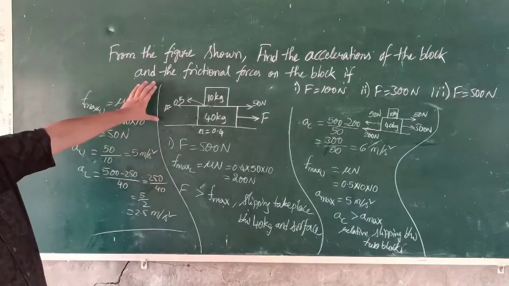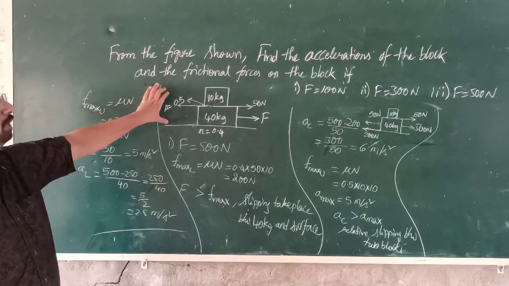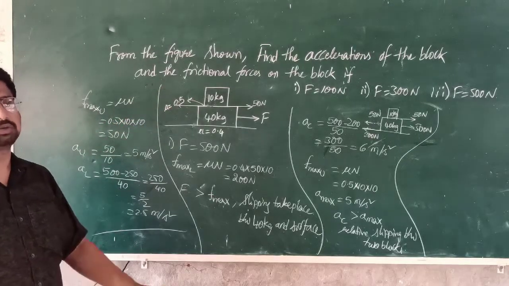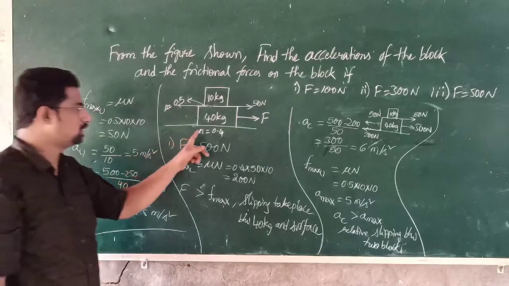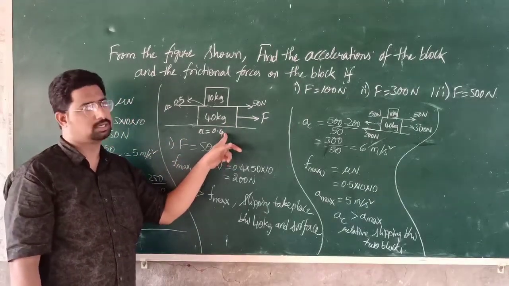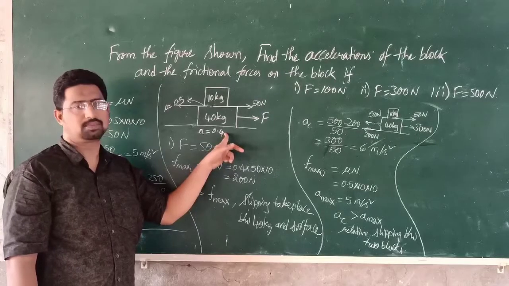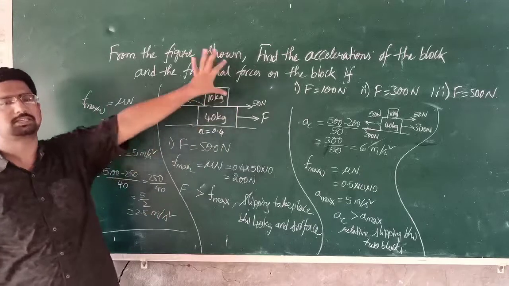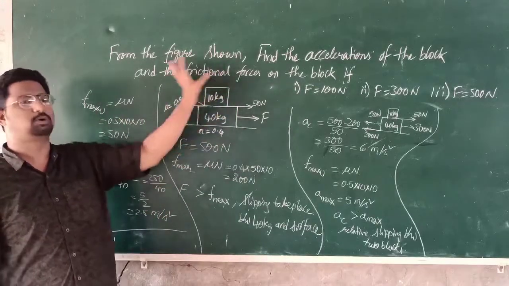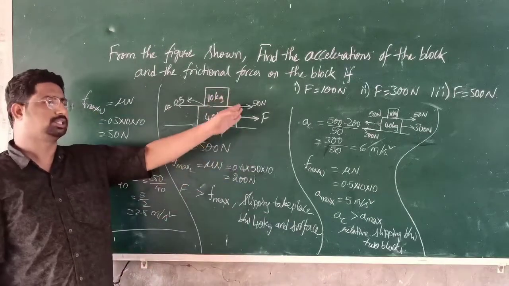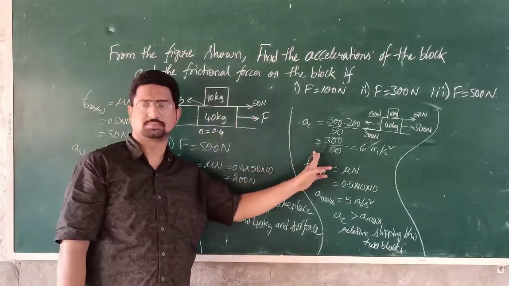So like this, a two block system will be given in different cases. First thing you have to do is check whether there is a relative slipping between the block and the surface or not. If there is relative slipping, we have to assume that the total system, that means both the bodies, are moving together with a common acceleration. So we have to find out the common acceleration.